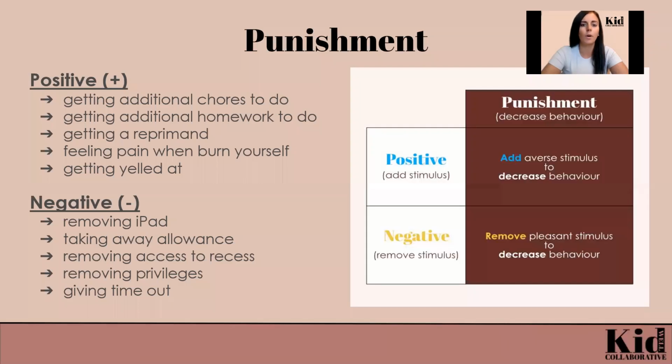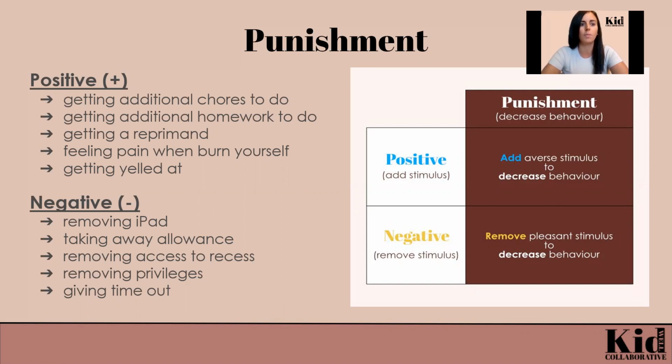And let's talk a little bit more about punishment. When we hear the word punishment, we tend to think of this in a negative way. Maybe it brings up old feelings for us or puts us in mind of different things that have happened or things that we've heard. In ABA, the term punishment is used to refer to a consequence that's provided after behavior occurs, and it results in a decrease in that behavior. So as we mentioned before, there's positive and there's negative. So positive means we're adding something, negative means we're removing something. So if we're adding something after behavior happens and this results in the behavior occurring less, this is positive punishment.